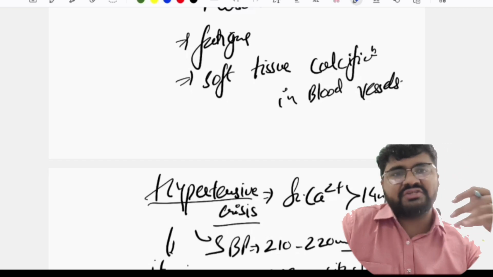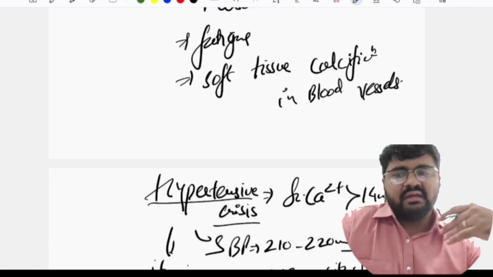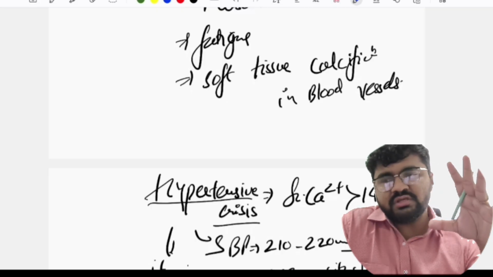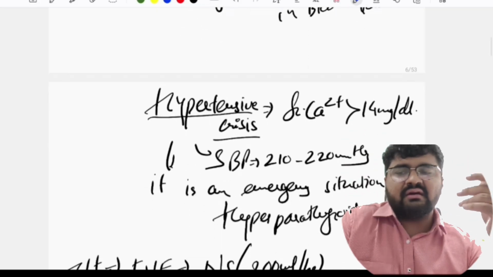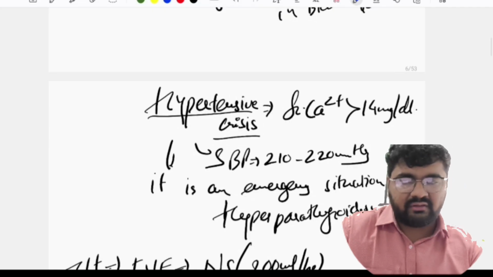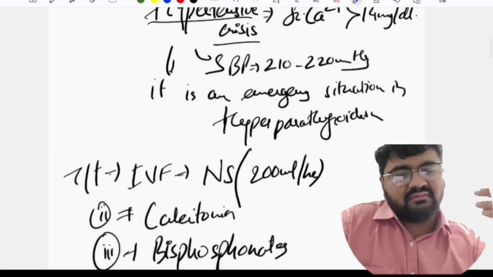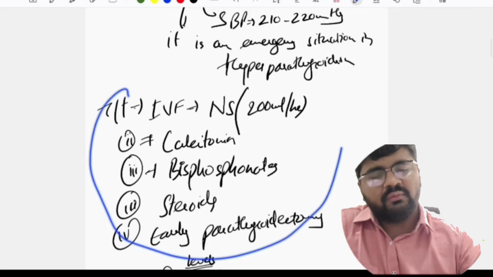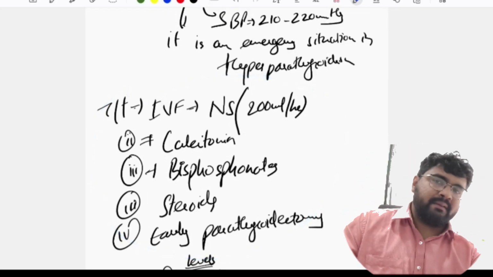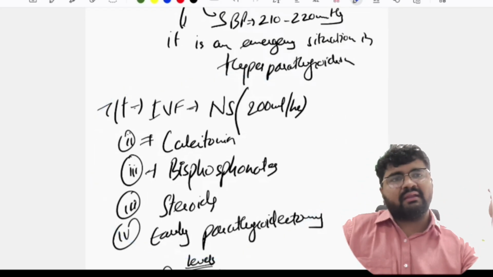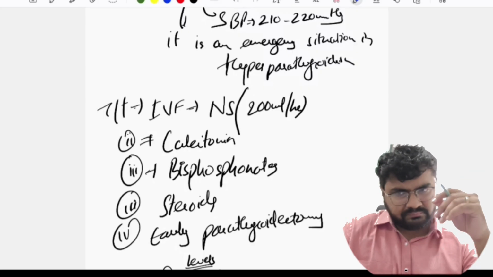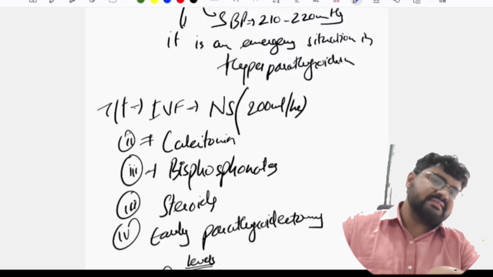It will push the calcium out of your kidneys. Okay, you give bisphosphonates to maintain your calcium levels in the bones. Okay, you give steroids and early parathyroidectomy. Early parathyroidectomy, that is the initial or the entire treatment protocol that we follow whenever there is increased calcium levels secondary to this parathyroid stop or hyperparathyroidism. Okay, so now let us diagnose.